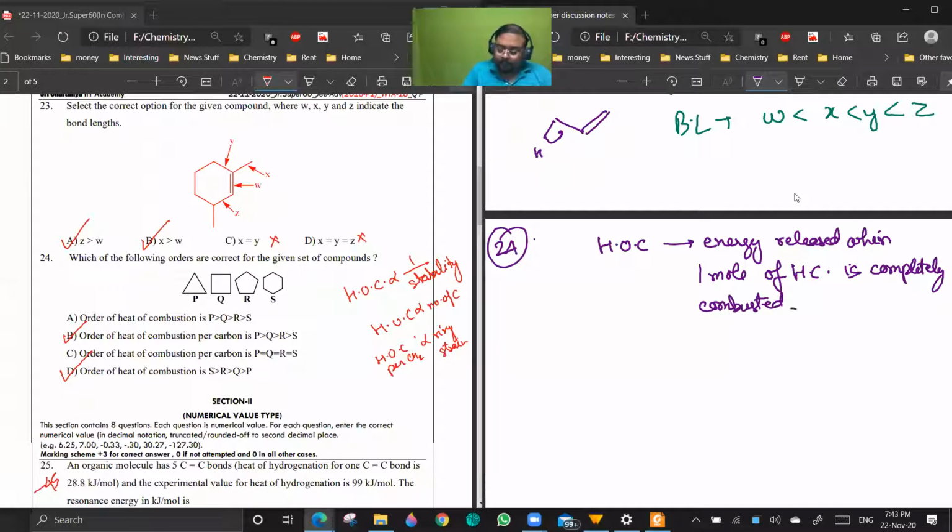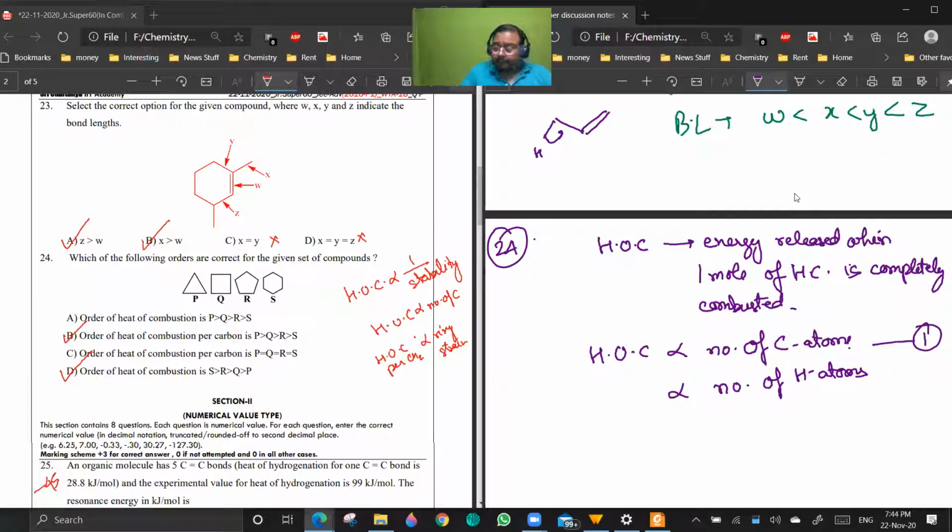Yes, sir. So heat of combustion will be directly proportional to the number of carbon atoms. This is the first rule: more is the number of carbon atoms, more will be the heat of combustion. Is it clear? This is the first truth. If the number of carbon atoms is the same, then heat of combustion is directly proportional to the number of hydrogen atoms.